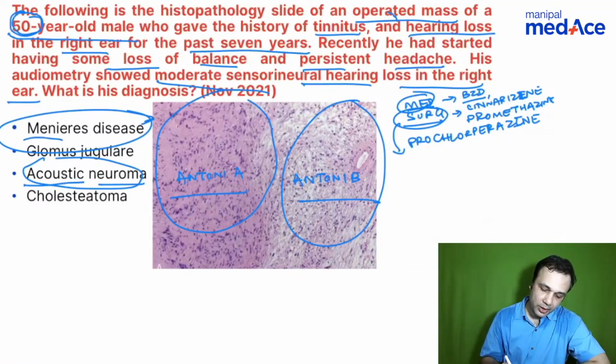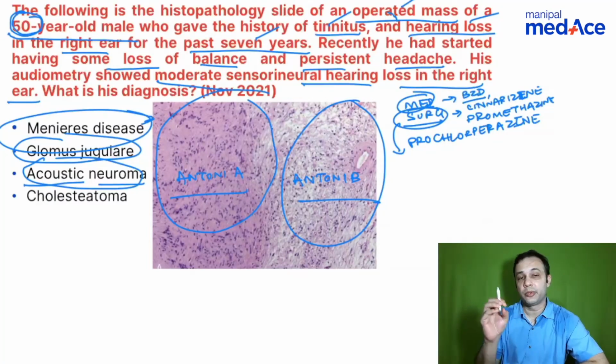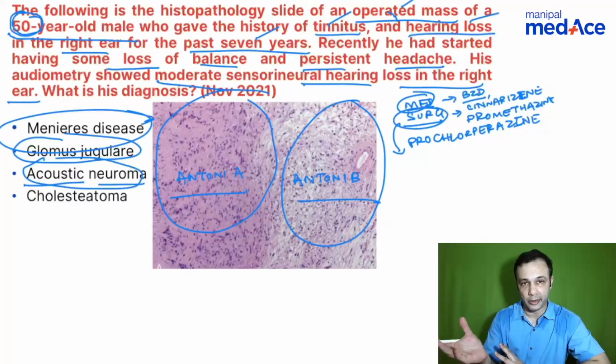Now let's look at glomus jugulare. Glomus jugulare will also present with tinnitus and hearing loss, and it is also a slow growing tumor. It can also be operated. Most often, glomus jugulare presents with conductive hearing loss and then progresses to a mixed type of hearing loss.